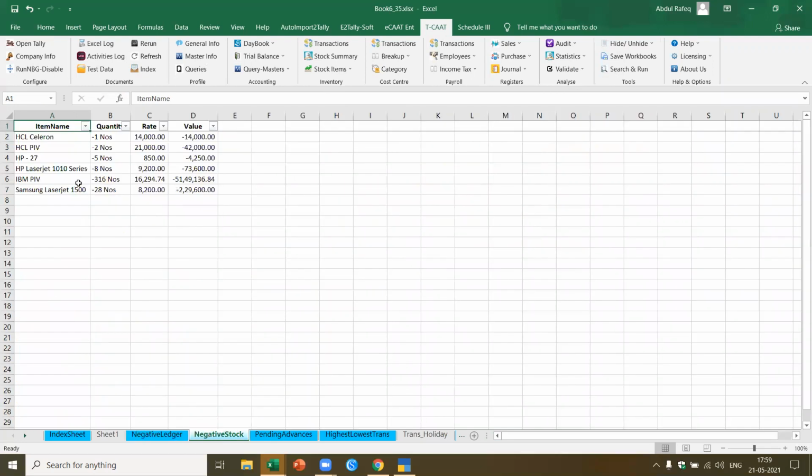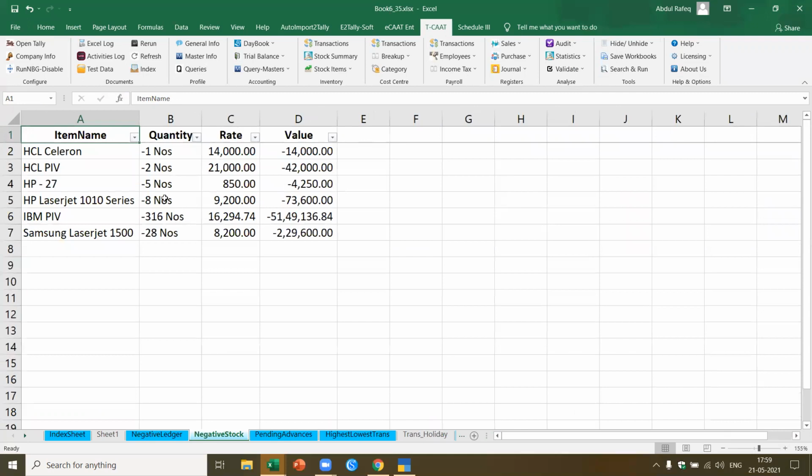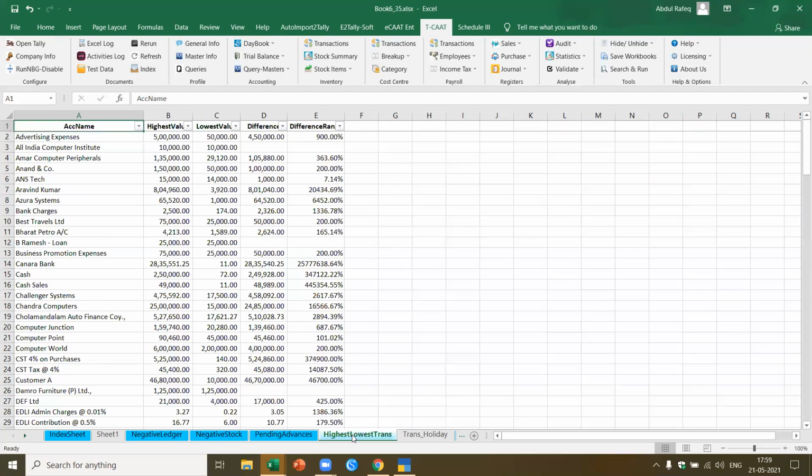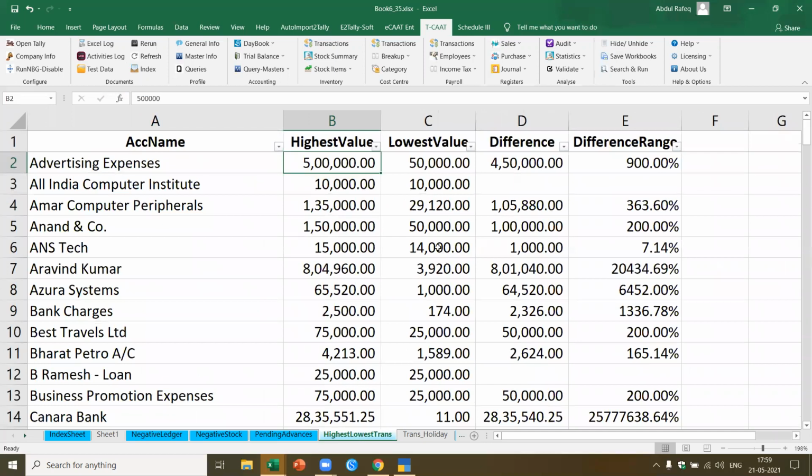Negative stock. Now let's say you want to see these negative stocks which are available. You want to extract the negative stock with the daily breakup. For that, we added a new feature based on a suggestion from one of our clients, Mr. Sripal. So you've got the spending advances, you've got the highest and lowest advances. Now this is also very, very critical. For each of the expenses, it tells me what is the highest transaction and what are the lowest transactions. If you see here, this also throws out all the exceptions at one glance.